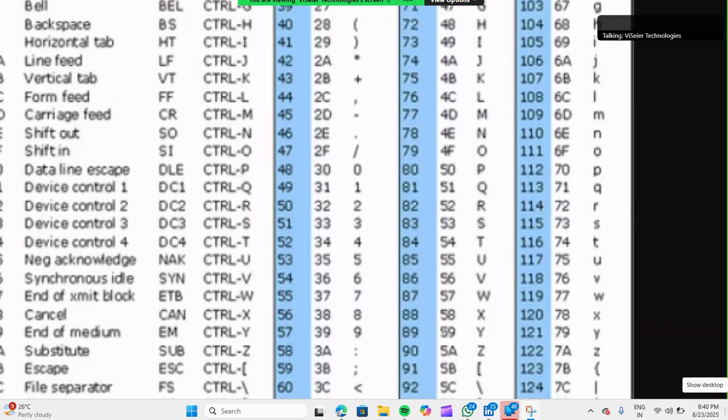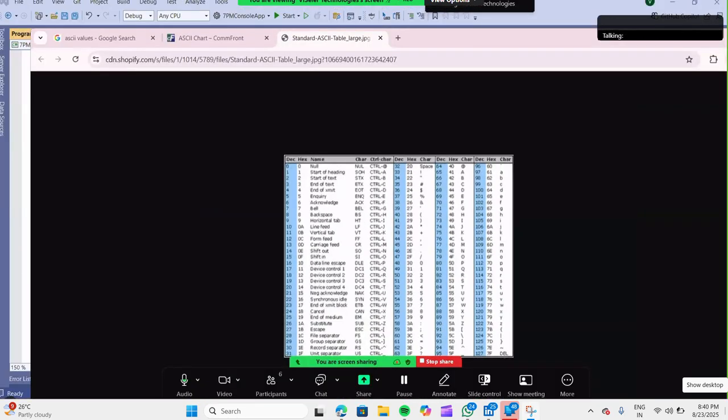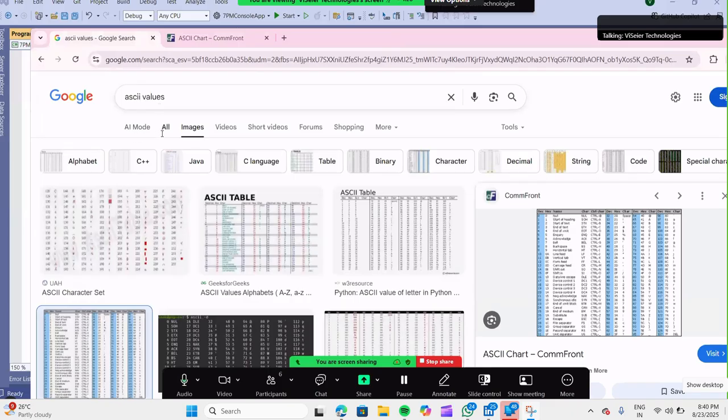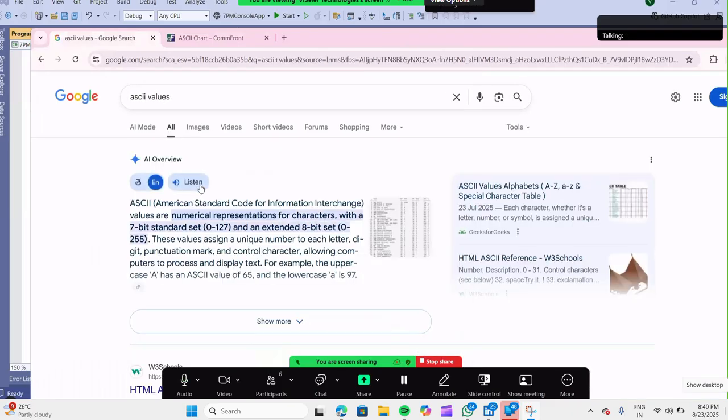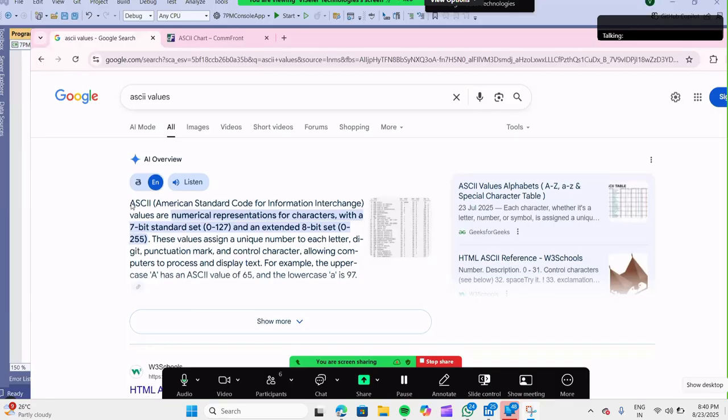90. Okay. So go and search in Google. See any reference in the Google images. Those are ASCII numbers. Okay, so got it? See this abbreviation. This is American Standard Code for Information Interchange.